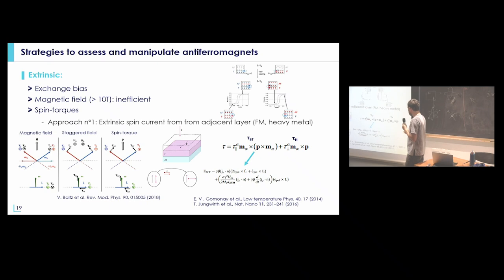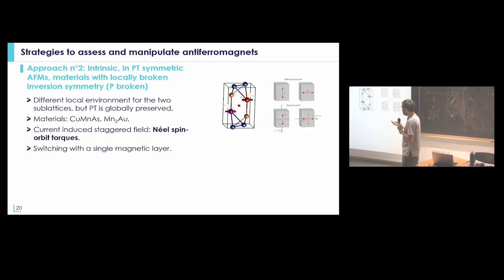If you are interested in this topic, this was quite popular about 10 years ago. You can describe it by looking at magnetization dynamics as a function of the Néel vector or as a function of the two sublattices, as I was saying before. Another approach is to use a staggered field. Staggered field, what does it mean? This was also quite popular nearly 10 years ago.